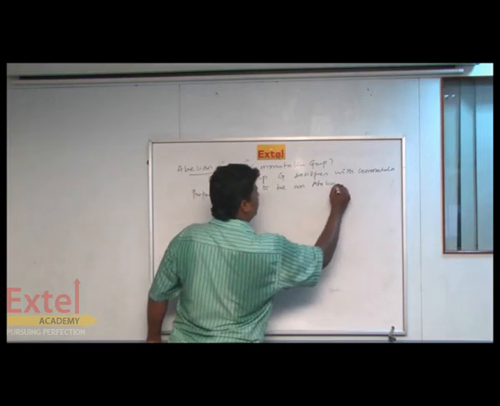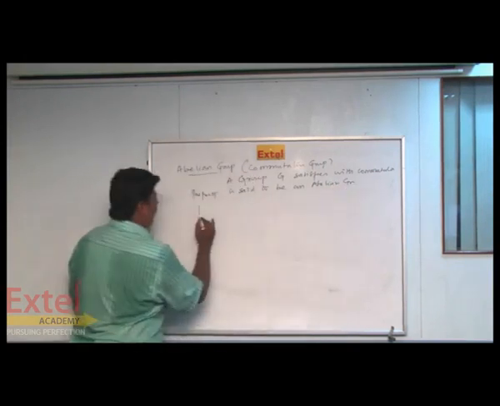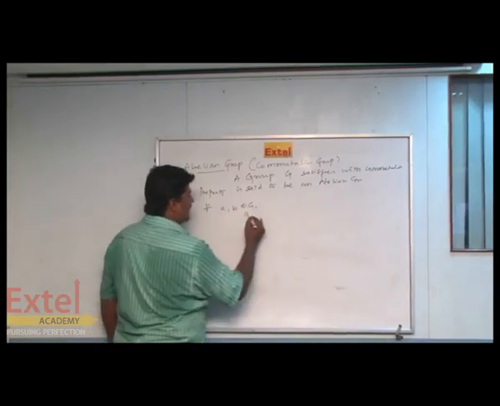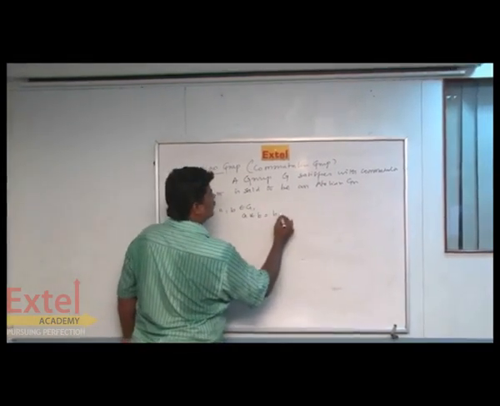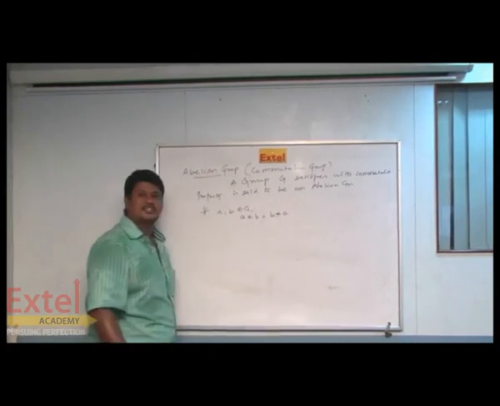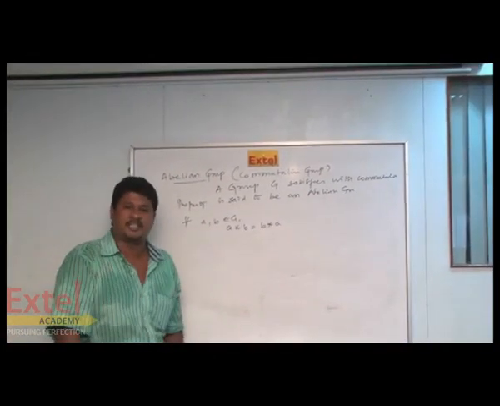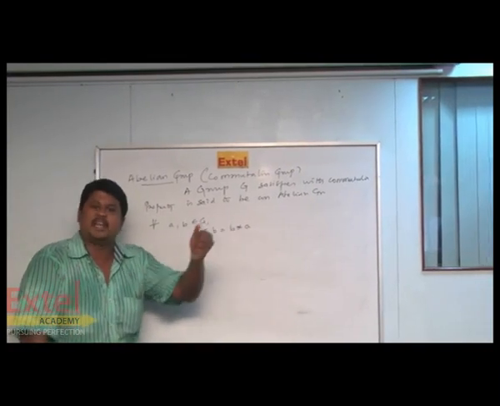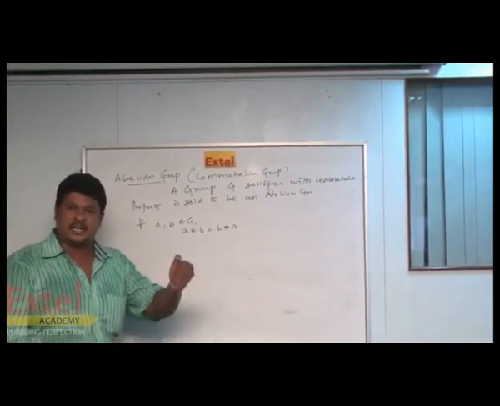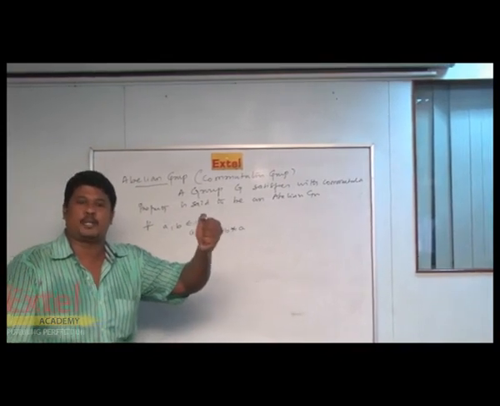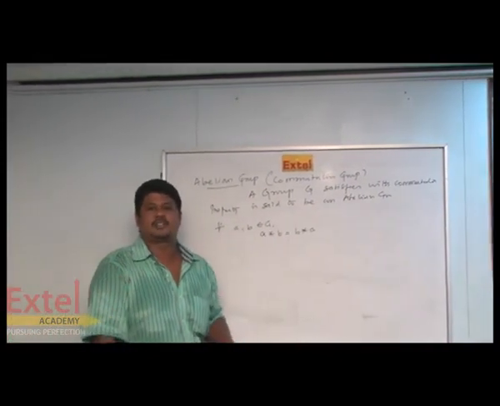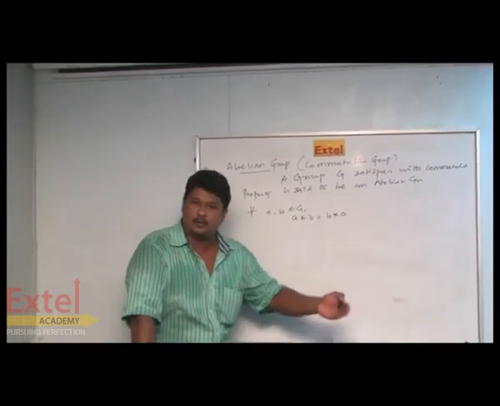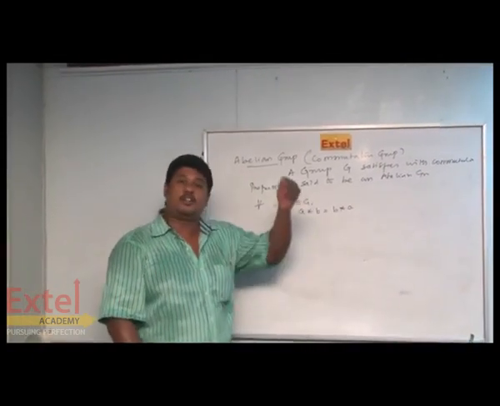That is, for all a, b belongs to G, then we can say a star b is equal to b star a. So this is said to be a commutative property. If a group holds the commutative property, then we can say abelian group. In general, if you have to prove that the given matrix or given thing is an abelian group, then you have to satisfy all the 5 axioms.